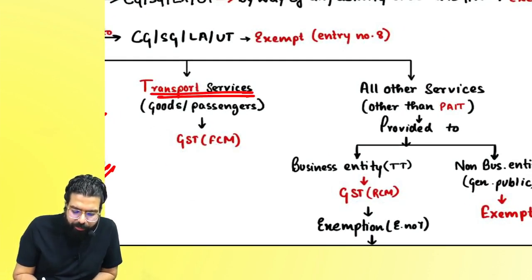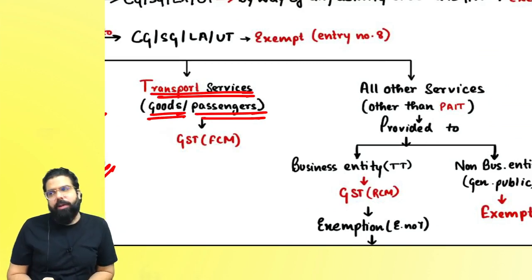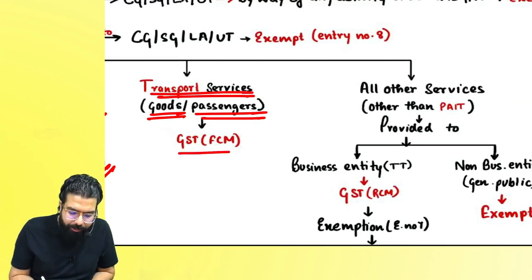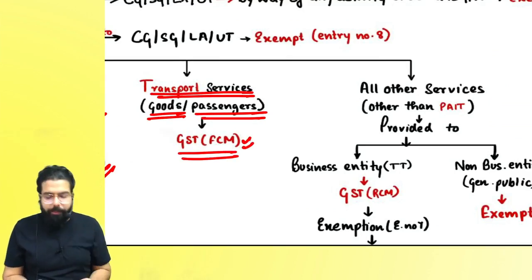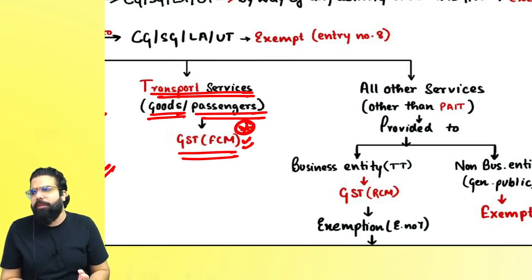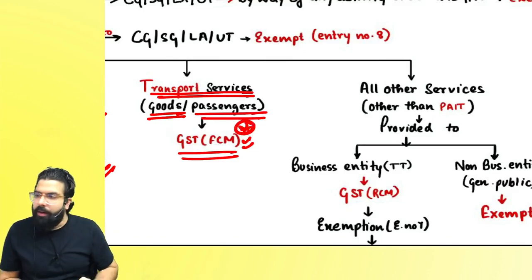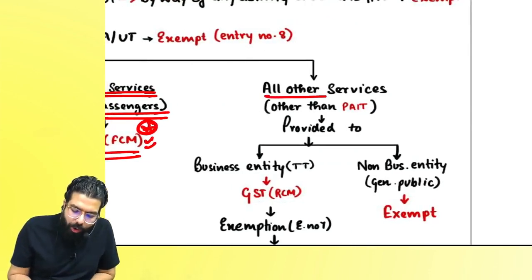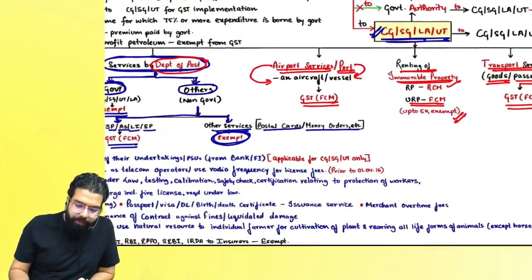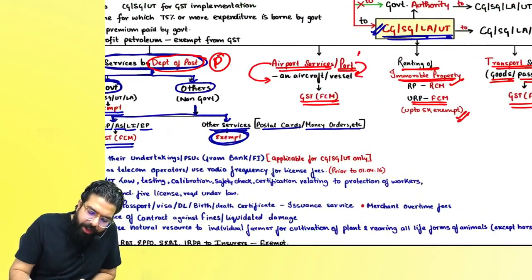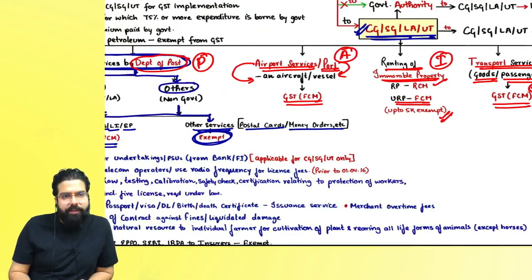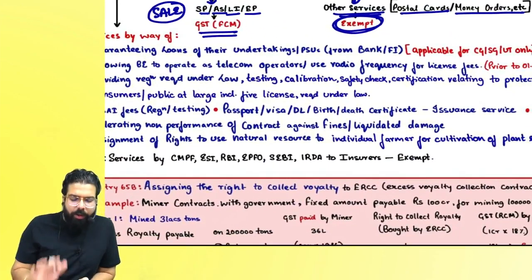Now transportation services can be of goods also and passenger. If transportation services are given for goods or for passengers, GST will always come under forward charge mechanism. But you have to be careful over here. For transportation, in some places exemptions are also given. Clear till here everyone? The next one is all other services. Before this, I want to read out these services with you. So the government's services, which are the post service, airport service, immovable property service and transportation related service; other than this also these services are there which are exempted.